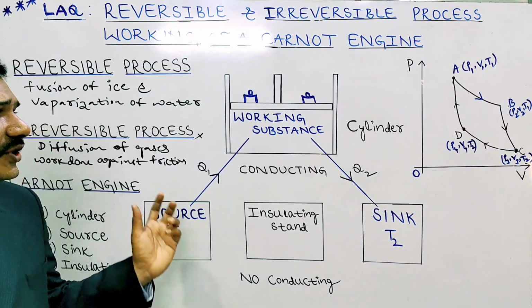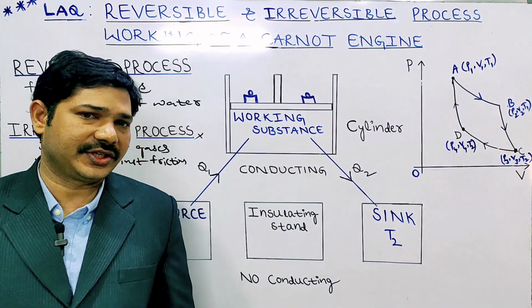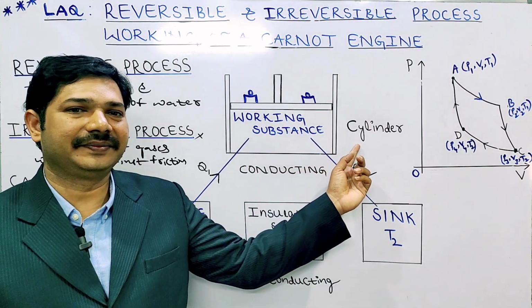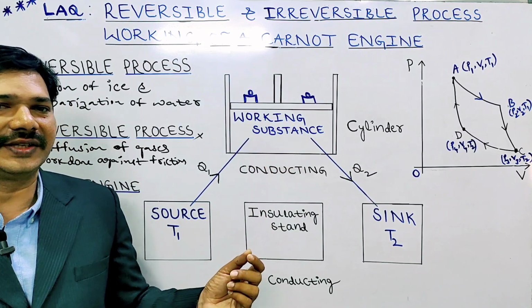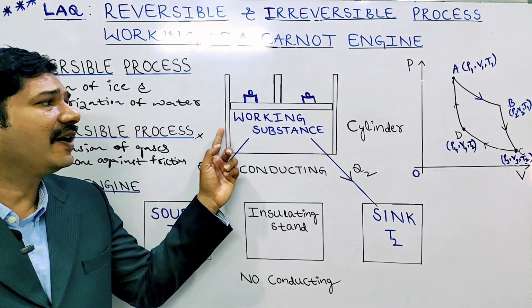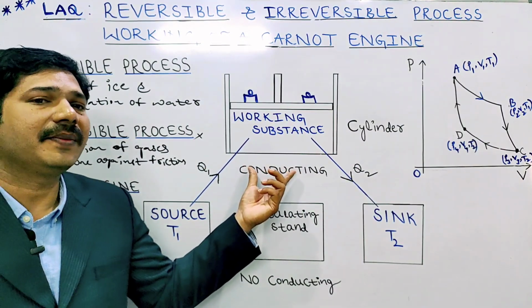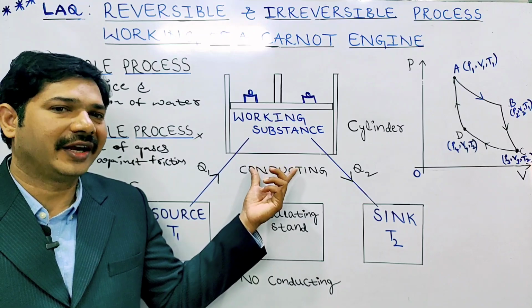The Carnot engine mainly consists of four components. The first one is the cylinder, which contains the working substance. The walls of the cylinder are made of non-conducting material, while the base of the cylinder is purely conducting.